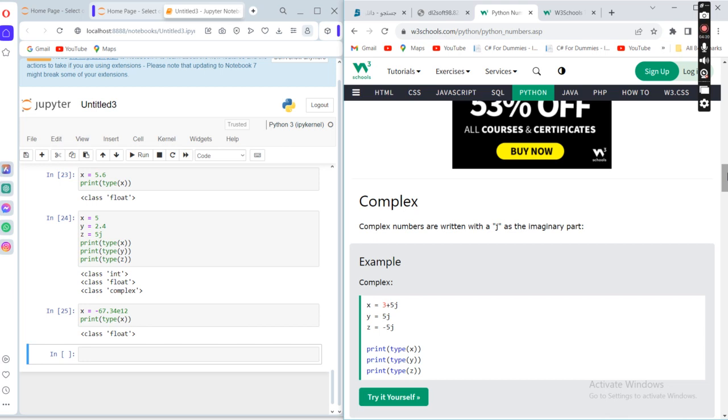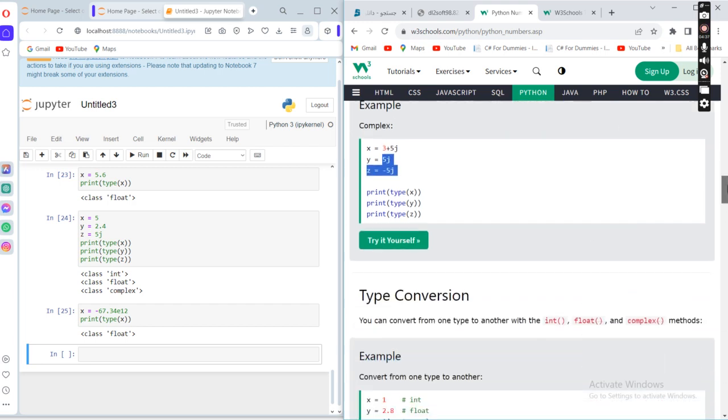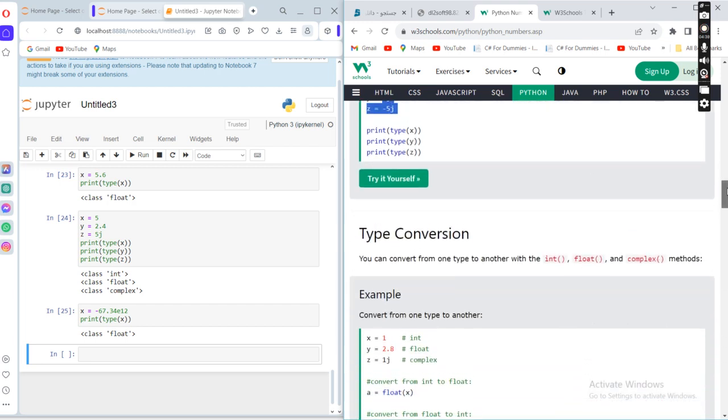Complex numbers are written with j as the imaginary part, because a complex number has a real part and an imaginary part. The real part is written as it is, and the imaginary part is written with a j. For example, 3 plus 5j: 3 is the real number, and 5j is the imaginary part. The imaginary part can be positive or negative, but with j. J stands for the imaginary part notation.